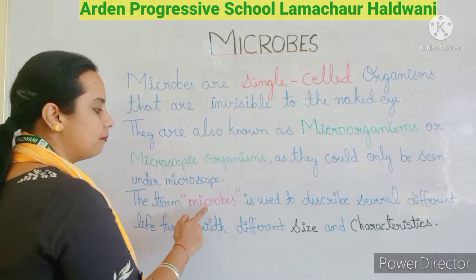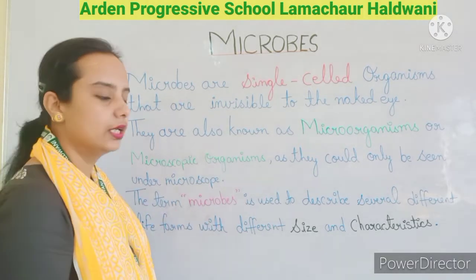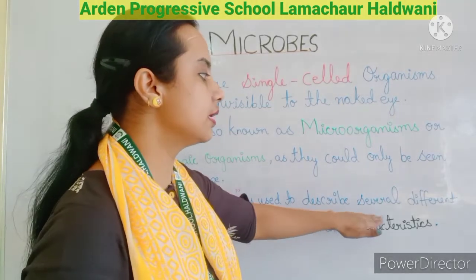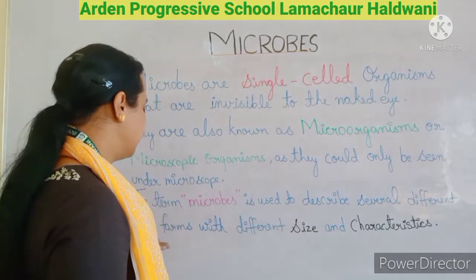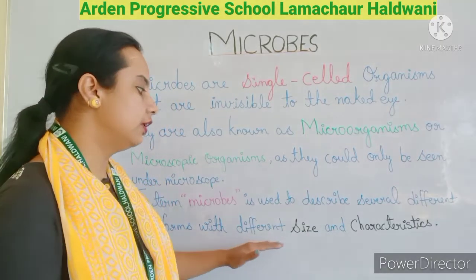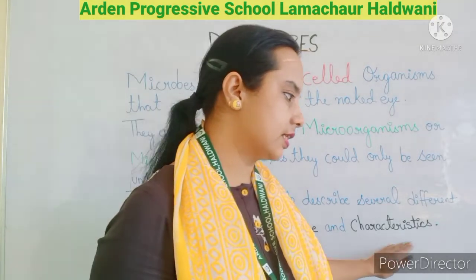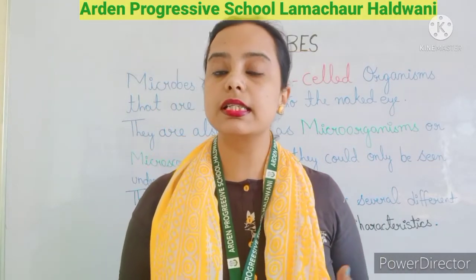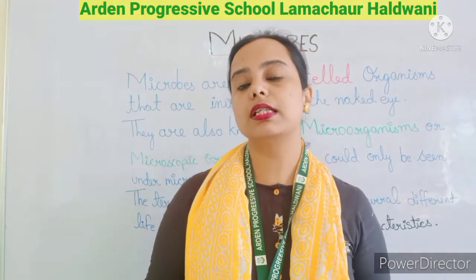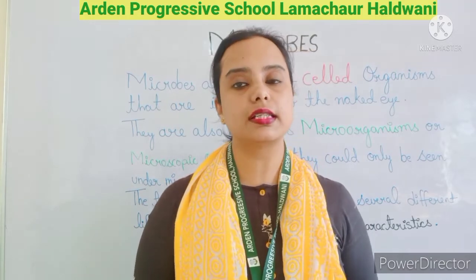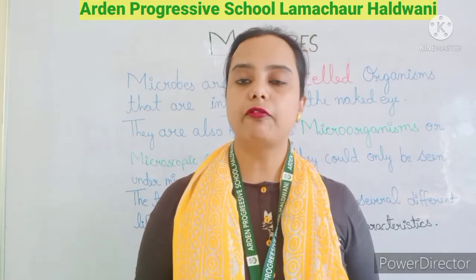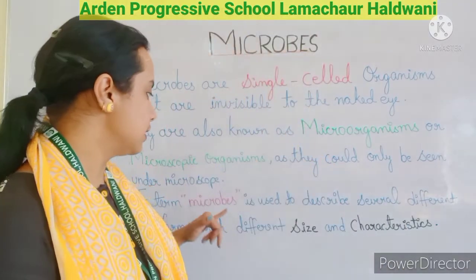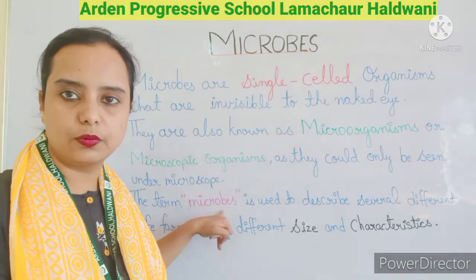Now the term microbes is used to describe several different life forms with different sizes and characteristics. If we say microbes, there are different life forms: bacteria, viruses, protozoa, fungi. All of these come under the term microbes.